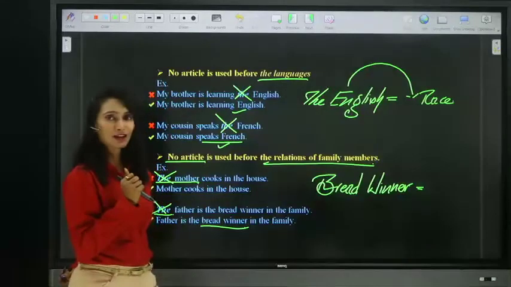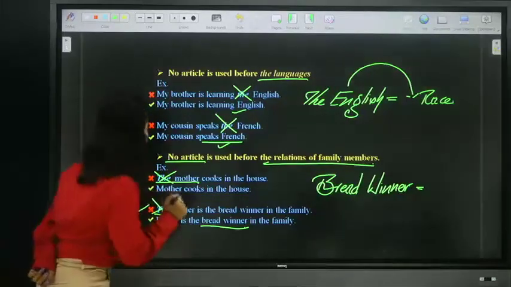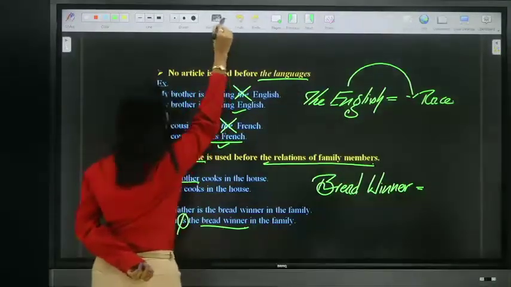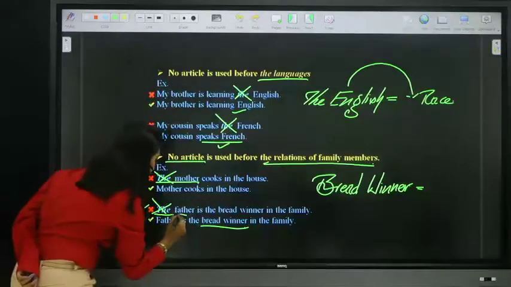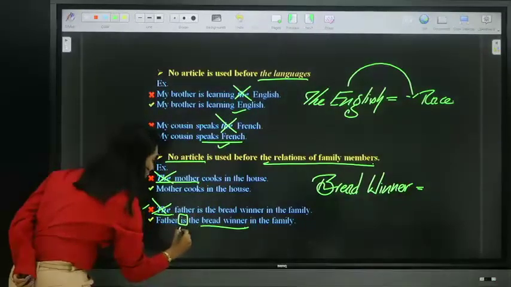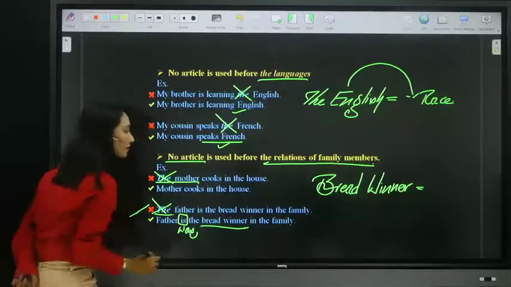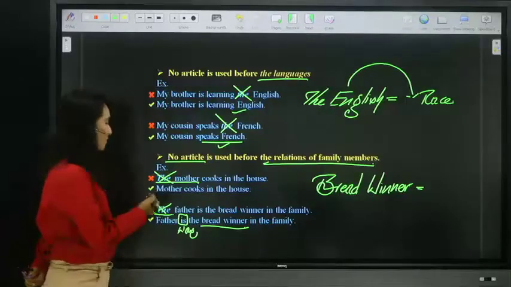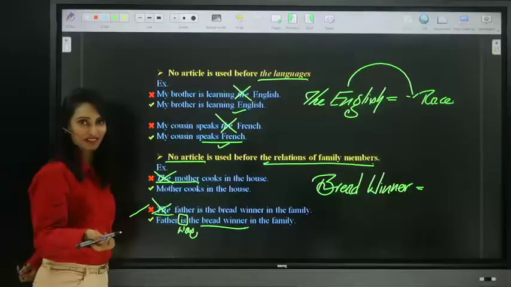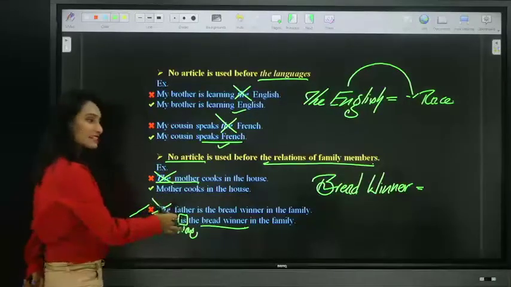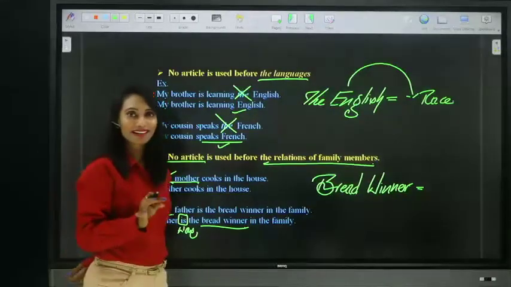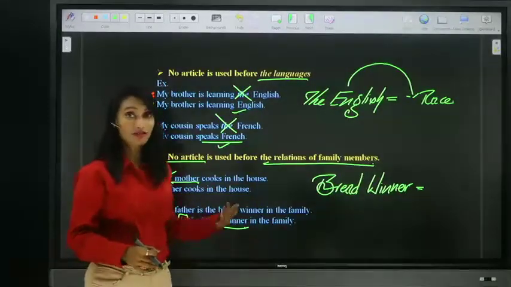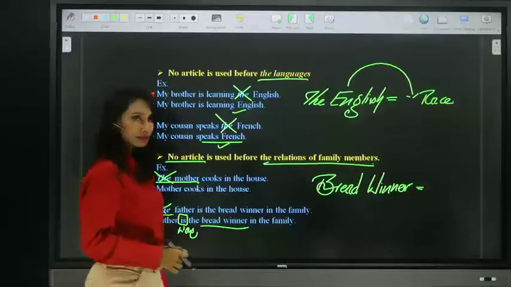Okay, but Srinivas, I'm going to correct that. I must say, father was the breadwinner in the family, because nowadays mother is also earning. So both father and mother are breadwinners, right? Nowadays. But this is applicable for the older one, right? So you are absolutely correct. Breadwinner is a person who earns for the family. So now let's move on to the next.